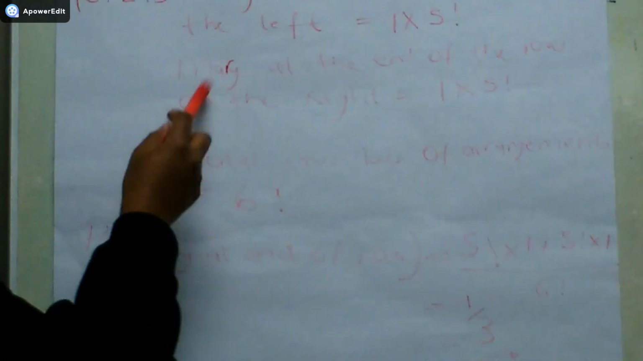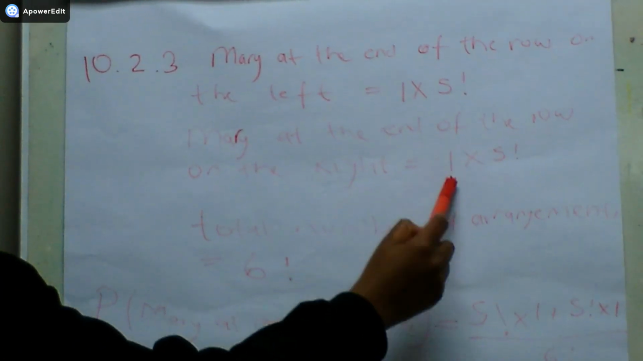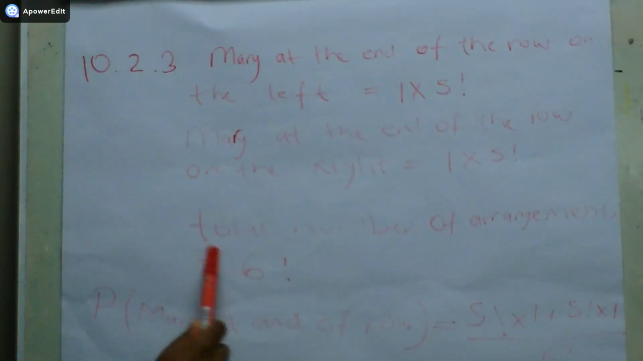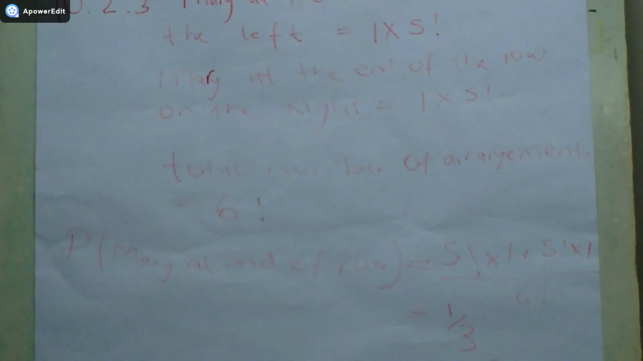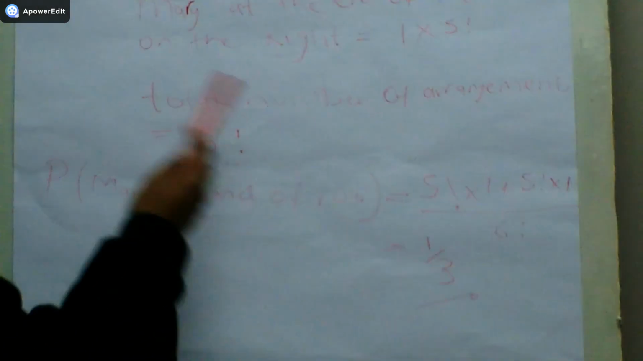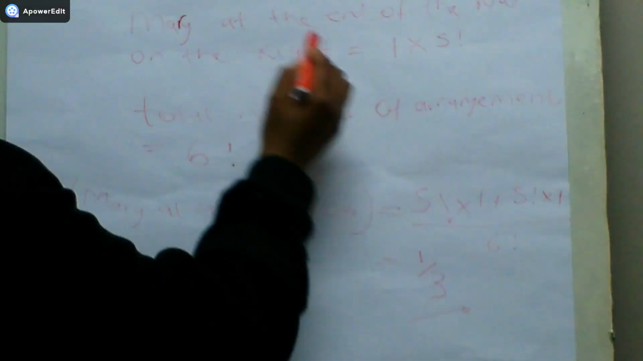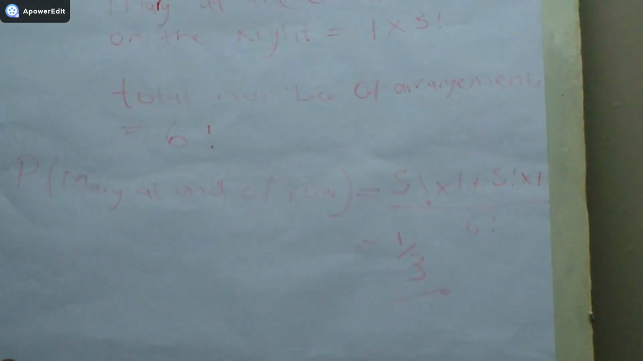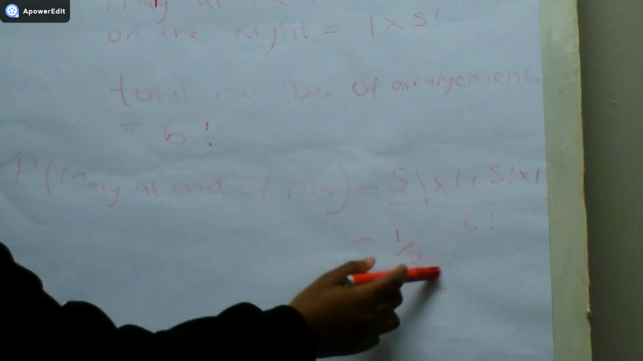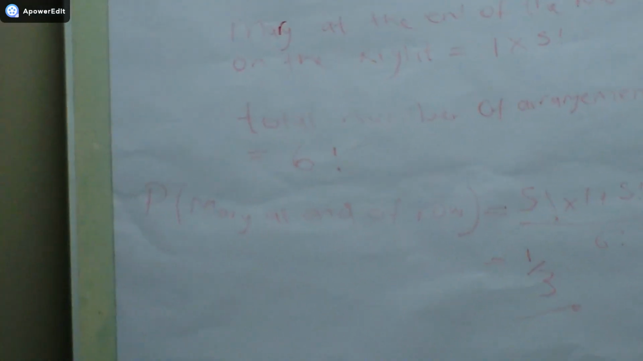Mary at the end of the row on the right is also 1 times 5 factorial. The total number of arrangements is 6 factorial. So for Mary at the end of the row, you take 5 factorial times 1 for the left, and 5 factorial times 1 for the right. You divide by the total number of arrangements, and you are left with 1/3. I hope you really did understand.